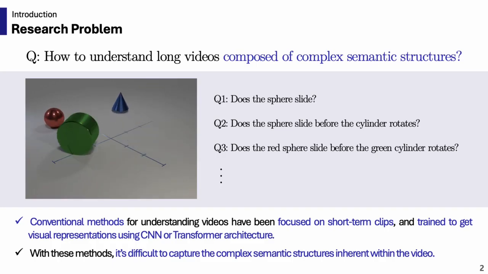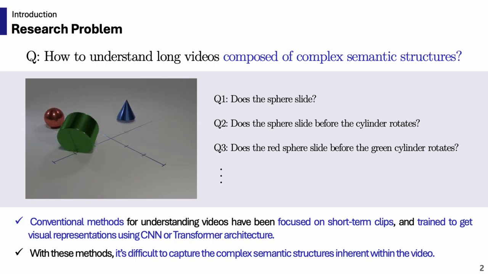To begin with, I want to share our research problem, which is how to understand long videos composed of complex semantic structures. Well, the conventional approaches for understanding videos have been focused on short-term clips and trained to get visual representations by sample frames and feed them into the CNN or transformer-based architecture. However, the research problem we are tackling is not just about understanding videos, but about comprehending long and complex videos.